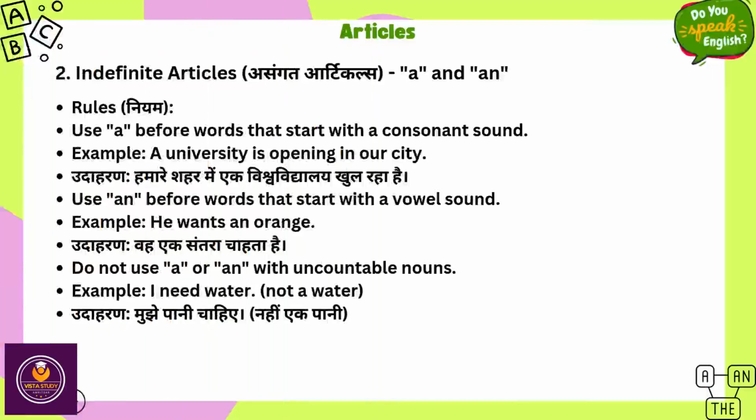Rules. Use a before words that start with a consonant sound. Example, a university is opening in our city. Use an before words that start with a vowel sound. Example, he wants an orange. Do not use a or an with uncountable nouns. Example, I need water. Not a water.